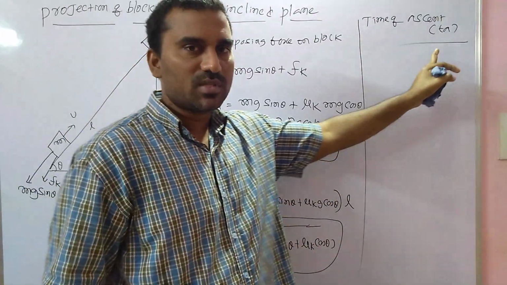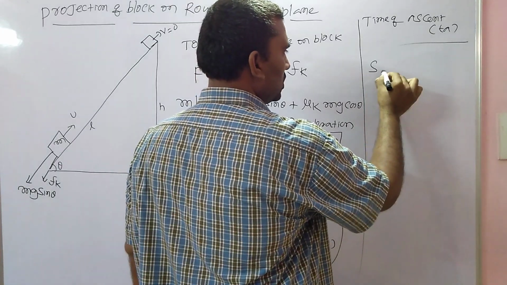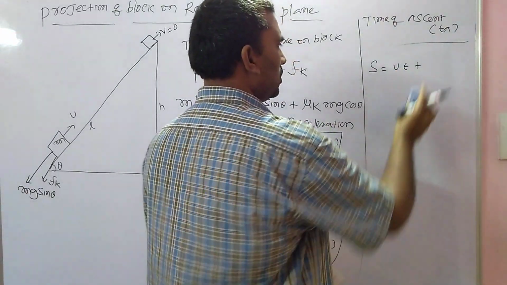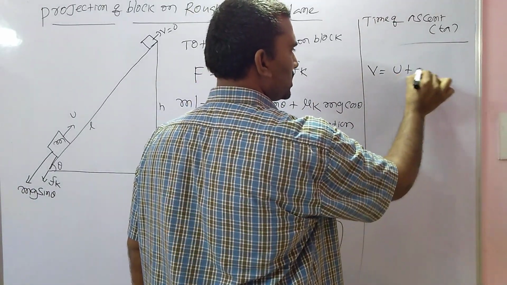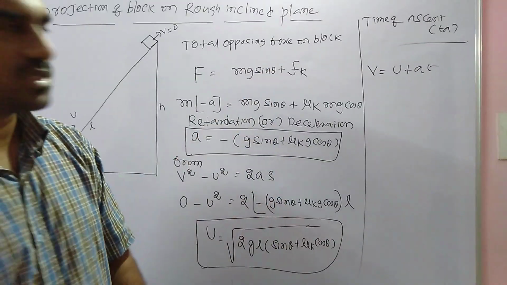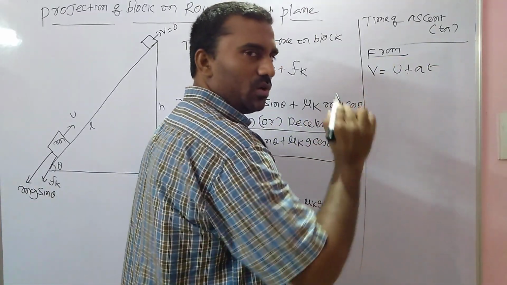To calculate the time of ascent, again we have to apply a formula. Don't take s is equal to ut. Take the formula v is equal to u plus at. Here v, the final velocity, is 0, u is the initial velocity, and acceleration is negative.